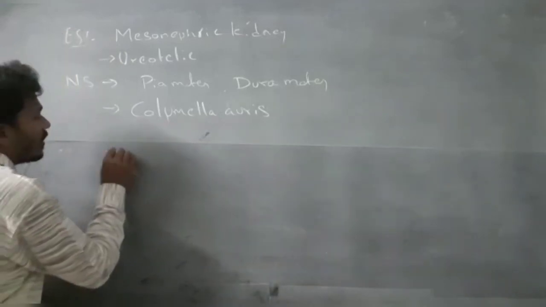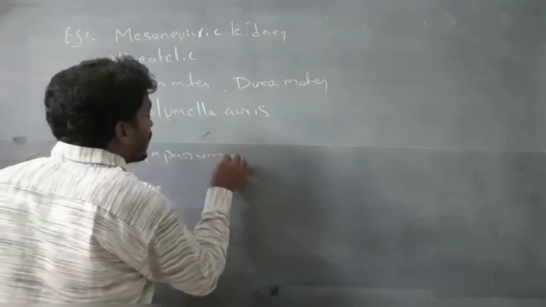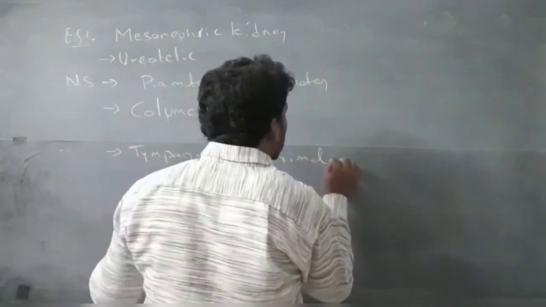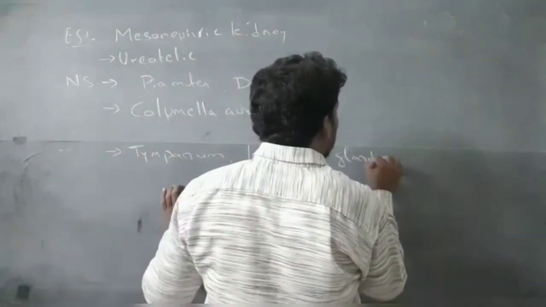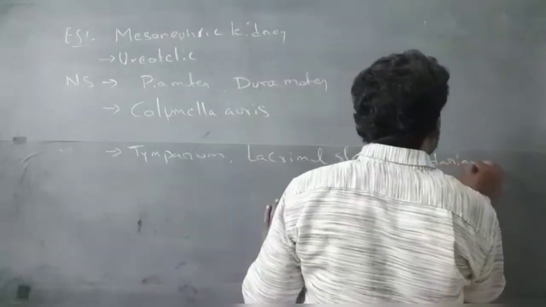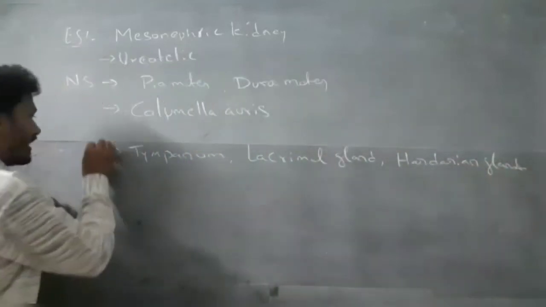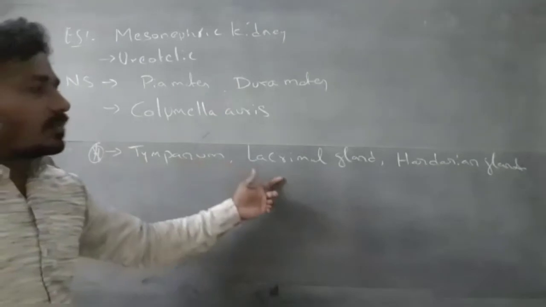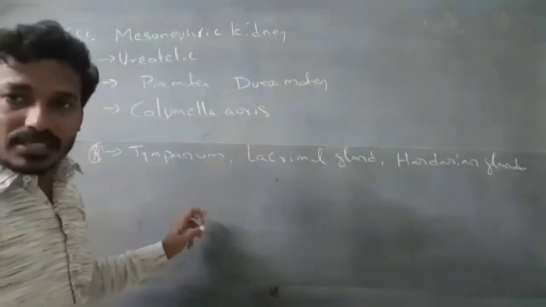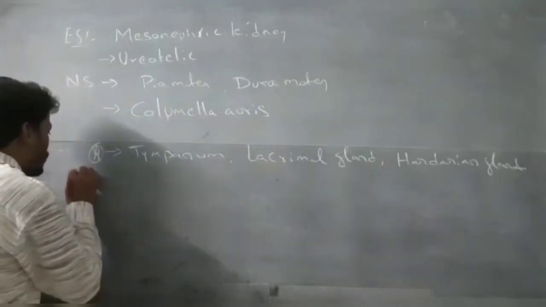Next, tympanum, lacrimal glands and Harderian glands. Tympanum, lacrimal glands and Harderian glands are first present in amphibians. Next, reproductive system.